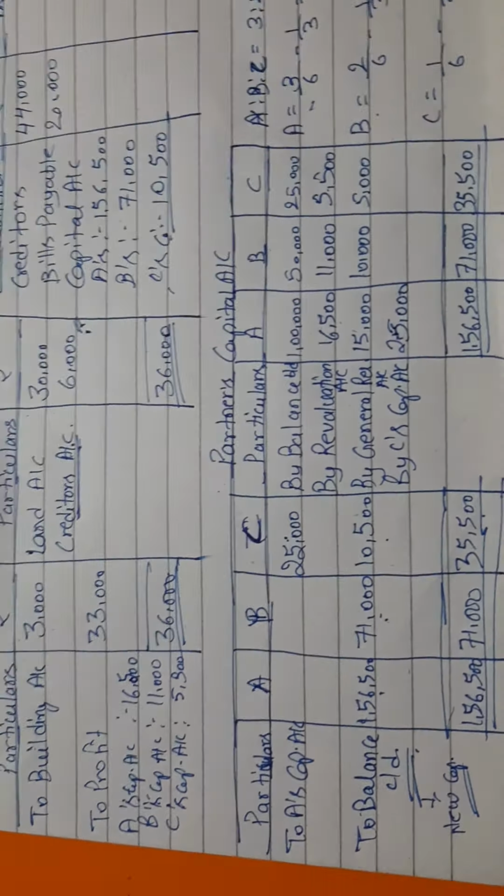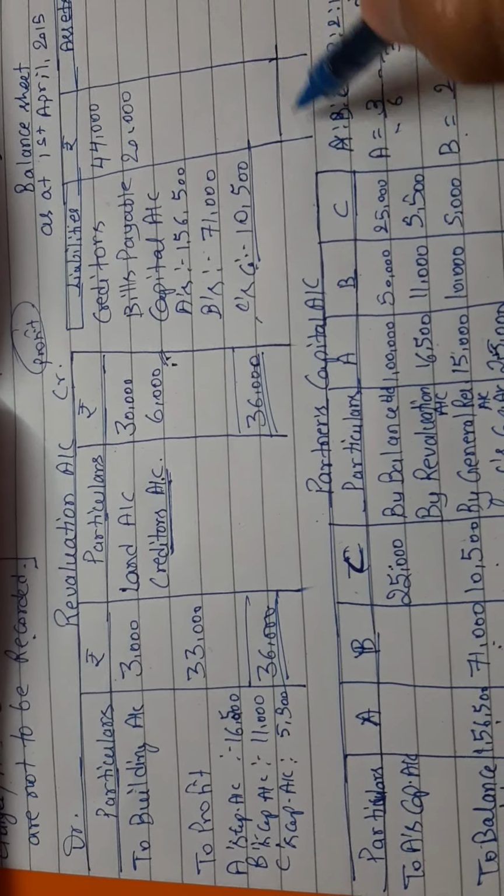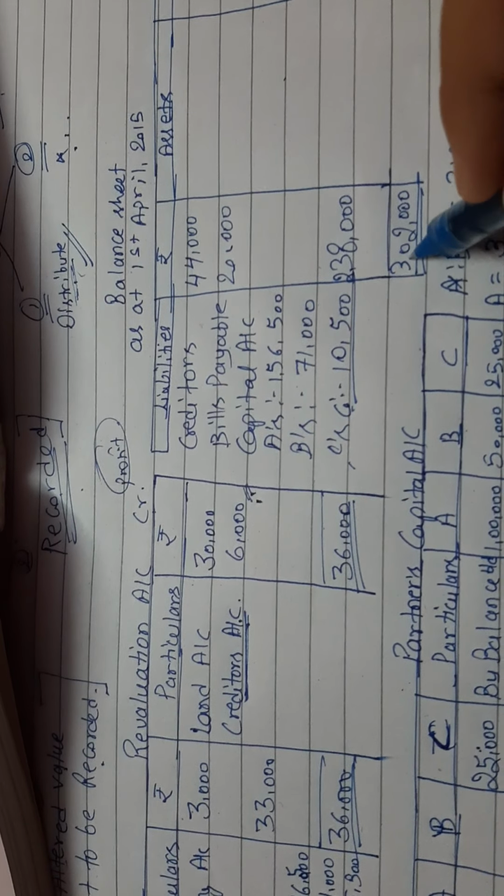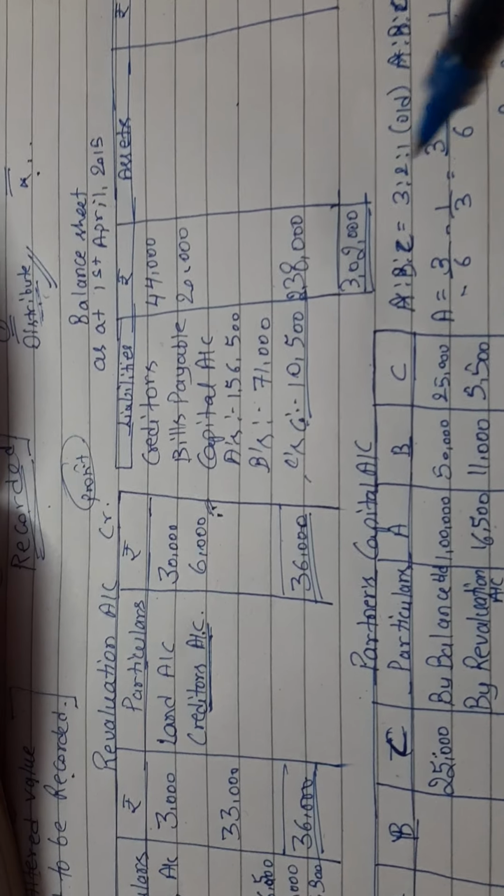One thing also: you have to check the revaluation account for any liability which is not mentioned in the balance sheet. There is no such liability in this question, so leave it and just do the total. You will get the total of the liability side, which is 2,38,000. So the overall total will be 3,02,000 on the liability side.